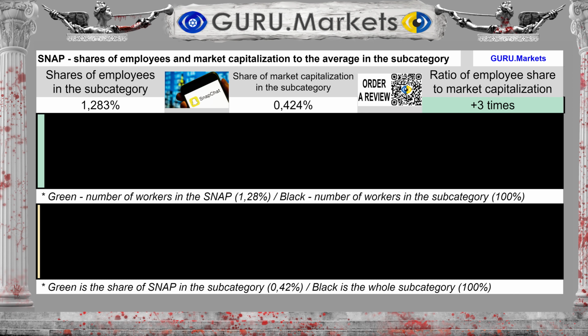The company's share by number of employees in the subcategory is 1.283%. This is a 203% increase over the market capitalization share. And this fact shows a discrepancy in the market price of Snap Incorporated, most likely towards underestimation.